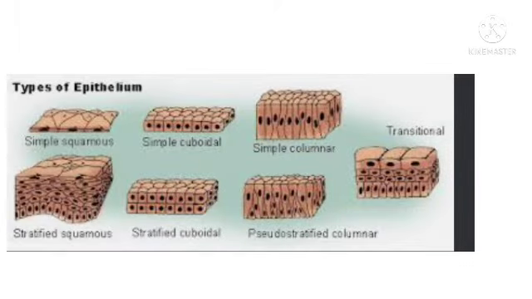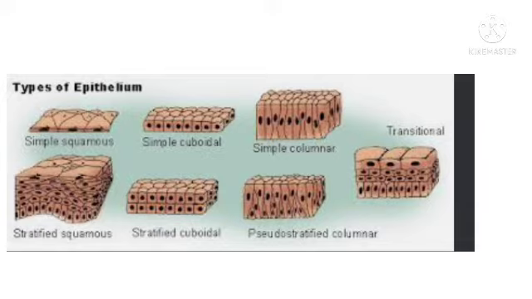Epithelial tissue. Tissue that covers the whole surface of the body is called epithelial tissue. It is made up of cells closely packed and arranged in one or more layers. This tissue forms the covering or lining of all internal or external body surfaces. Epithelial cells are packed tightly together.